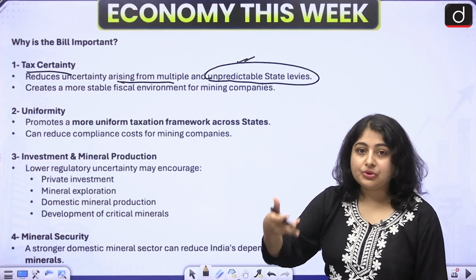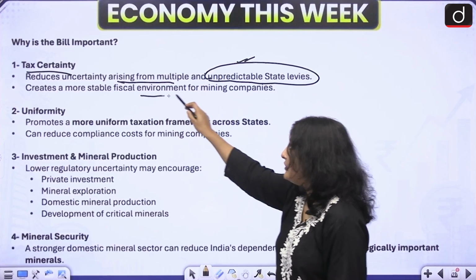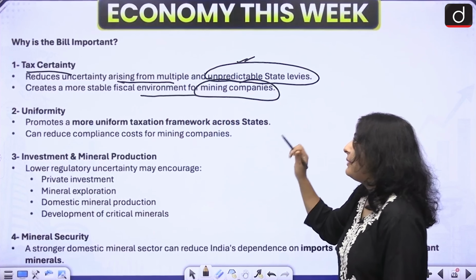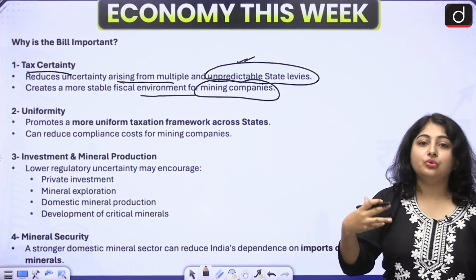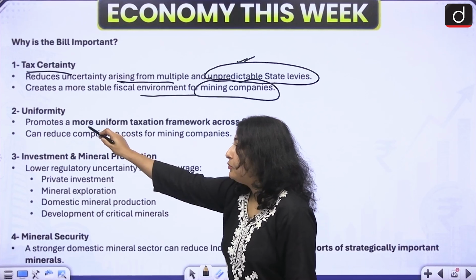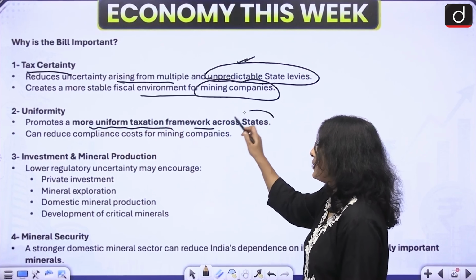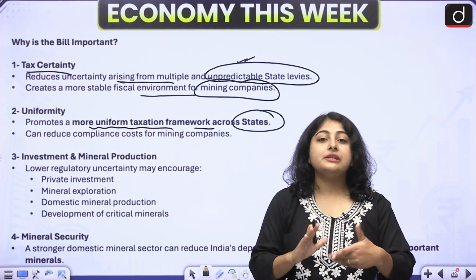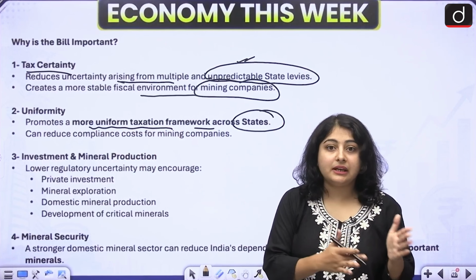Now it will create a more stable fiscal environment for mining companies. It will provide uniformity as well. It will promote a more universal taxation framework across states, and it will reduce the compliance cost for the mining companies.